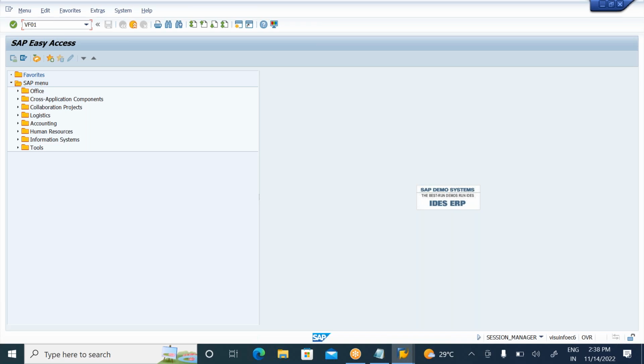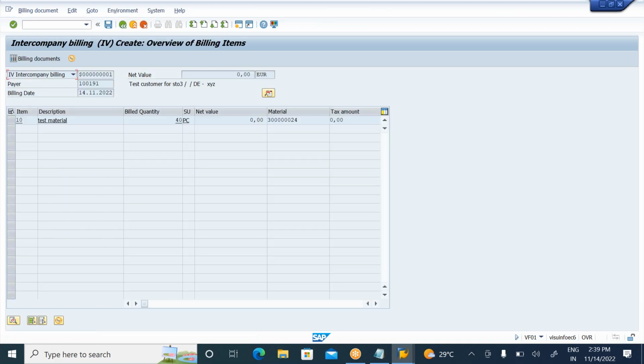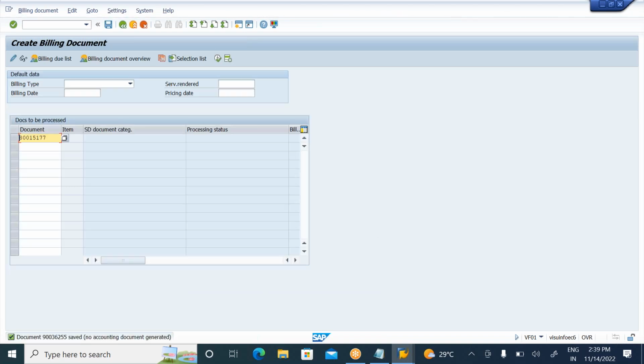So create billing. What is the transaction code? This will be done purely by the SD people. Okay, VF01. Go to VF01. So create billing here. Select this line item and click on execute here. This is actually intercompany billing. This is the payer, the receiving plant. The customer is what we assigned to the receiving plant. This is a test customer here. Now select this line item. However, it is not purely SD people who will prepare it. So the billing documents will also be there. It is intercompany billing. So these are all the steps. Your document number is in. So with this, type 1, type 2, type 3, all these STOs you need to practice.